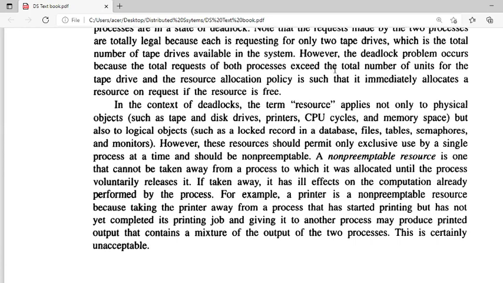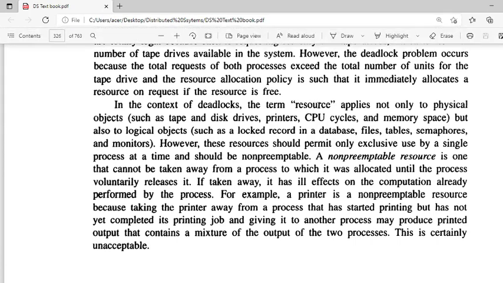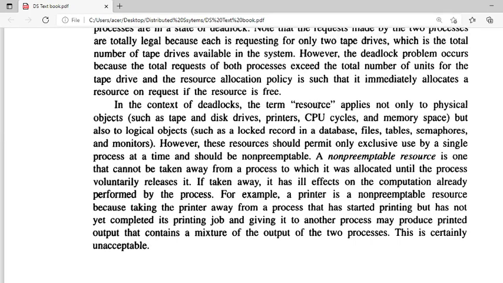So here, resource means not only physical objects, that is tape drives or disk drives or printers, etc., but they also represent logical objects such as database files, tables, semaphores and monitors. Whatever it may be, we will assume it as a resource.